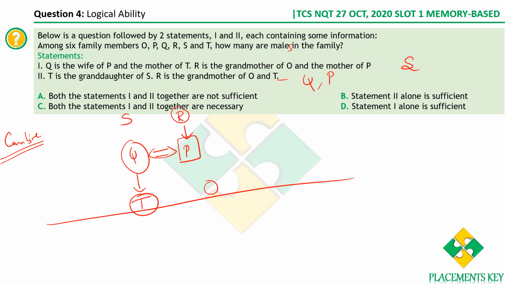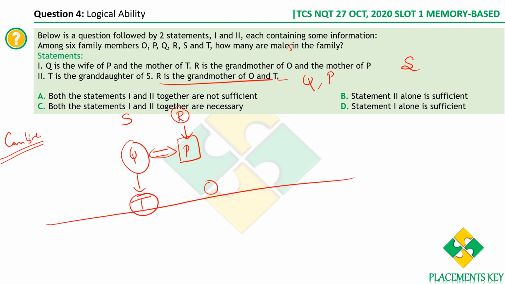So T is the granddaughter of S. The only thing that we can be sure of is T is a female. R is already the grandmother of O and T, right? You've got this. Again, we can't be really sure of the gender of O, right?